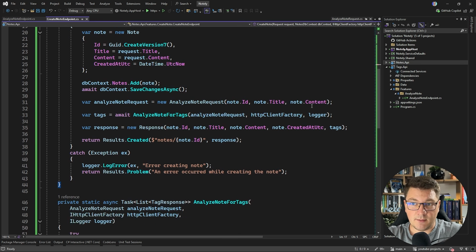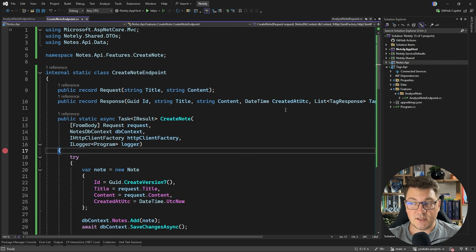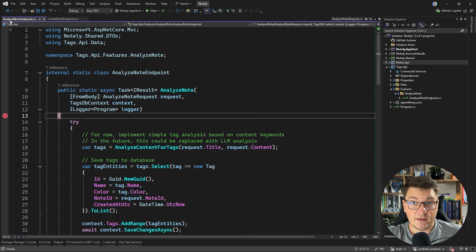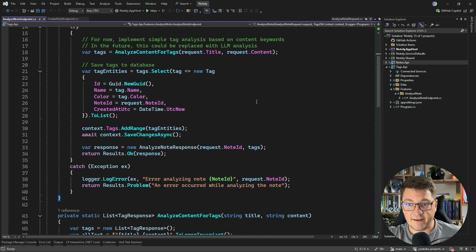And I'm also going to add a couple of get endpoints so that we can more easily test our two APIs. Now, in some of the future videos, I'll discuss how to solve the issues that you saw here, like idempotency, dealing with synchronous messaging, and when services are unavailable, using AI for analyzing the contents of the tags. And I think it's going to be a fun little series about building microservices applications using .NET Aspire.